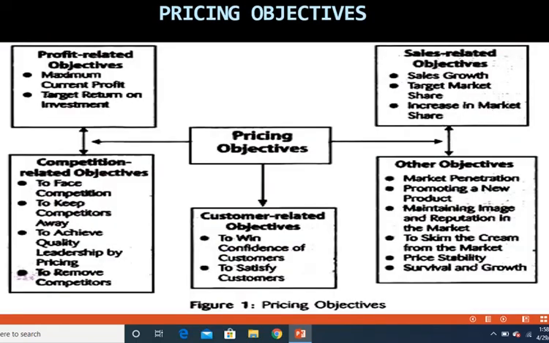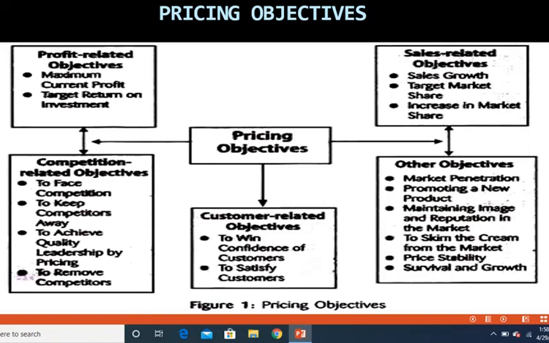Pricing objectives were also spoken to you in the previous video, so let's look at it once again quickly. In pricing objectives, you have the profit related objectives, competition related objectives, sales related objectives, and other objectives, as well as customer related objectives. So let's see what are the pricing objectives.